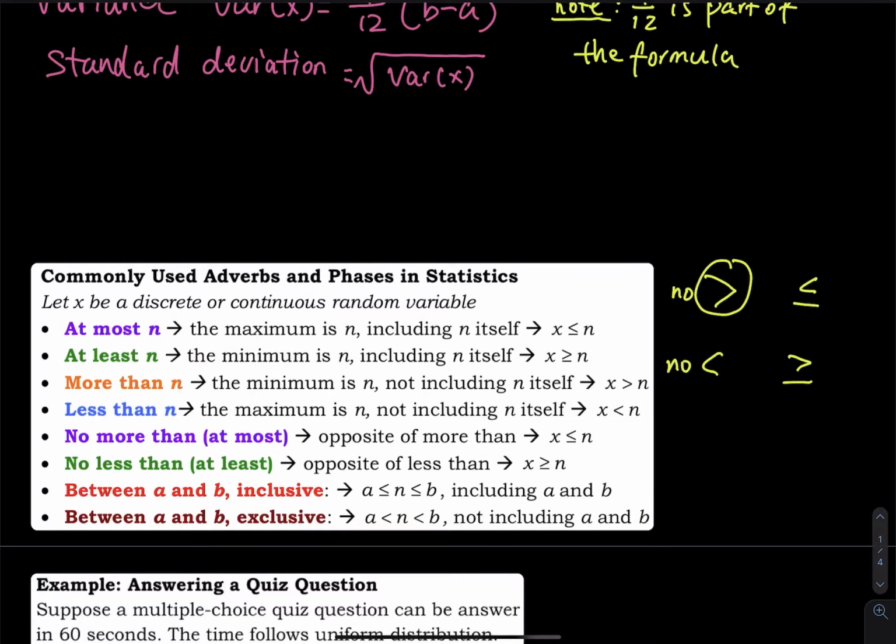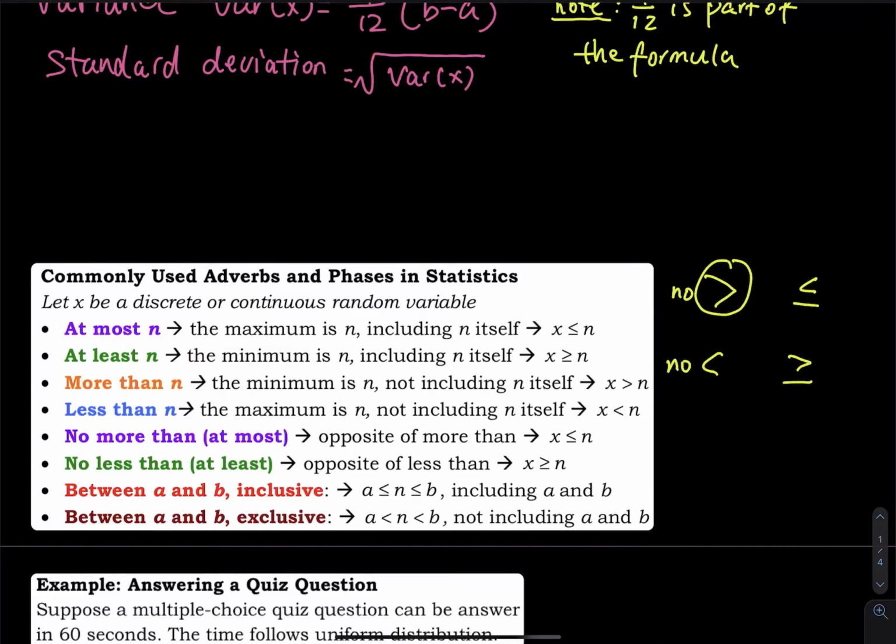And then between a and b, we have inclusive. Inclusive means we have an equal. Exclusive means we do not have an equal. All right, so every time we solve probability questions in statistics, you will see these adverbs and phrases a lot.